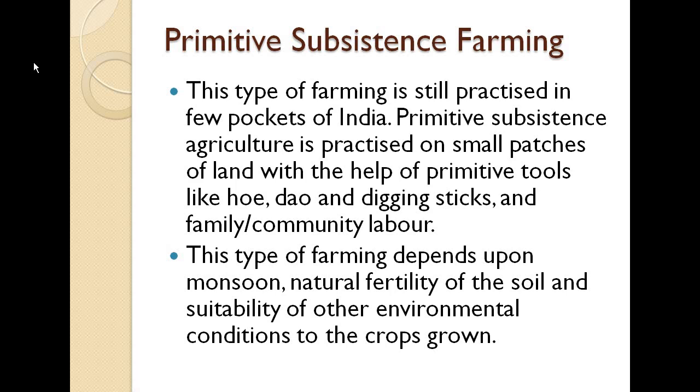So this type of farming depends upon monsoon, natural fertility of the soil and suitability of other environmental conditions for the crops grown. They are using all natural substances; they are not using any sort of pesticides or chemicals in their farming. They are dependent on the monsoon and the natural fertility of the soil, and they are not mixing it with any other things.